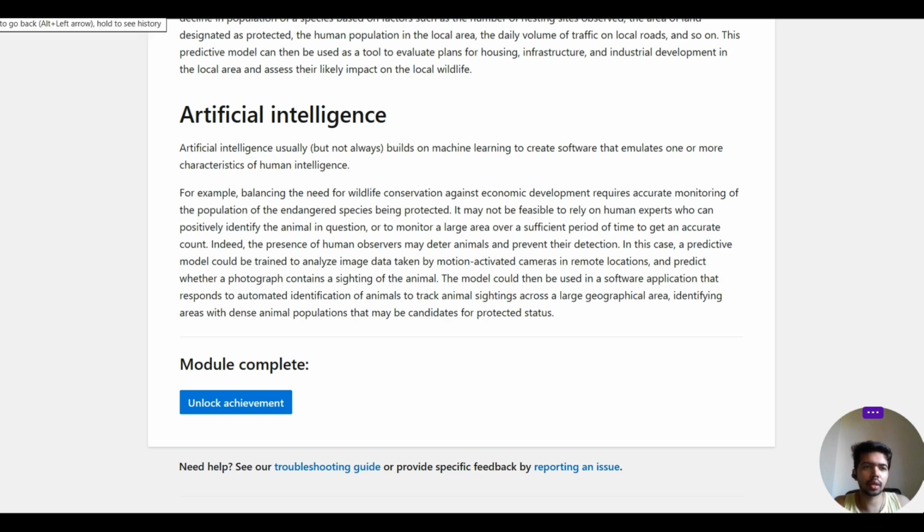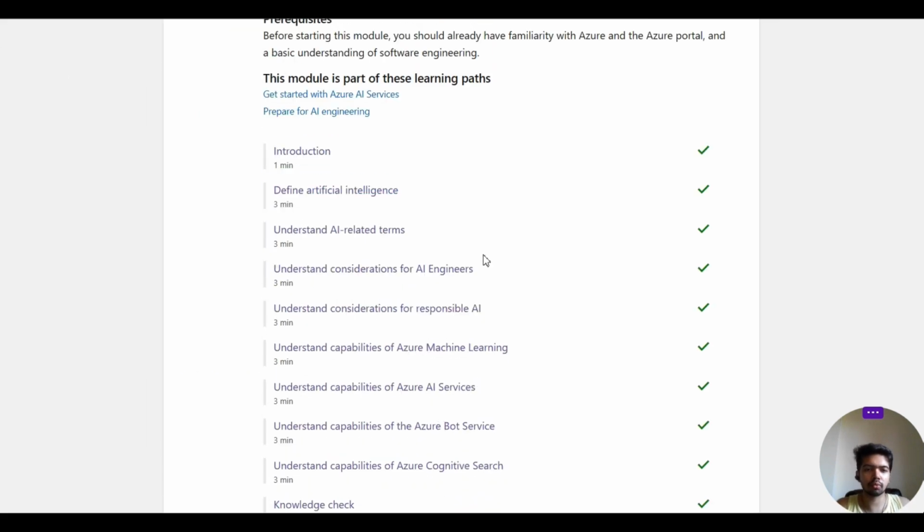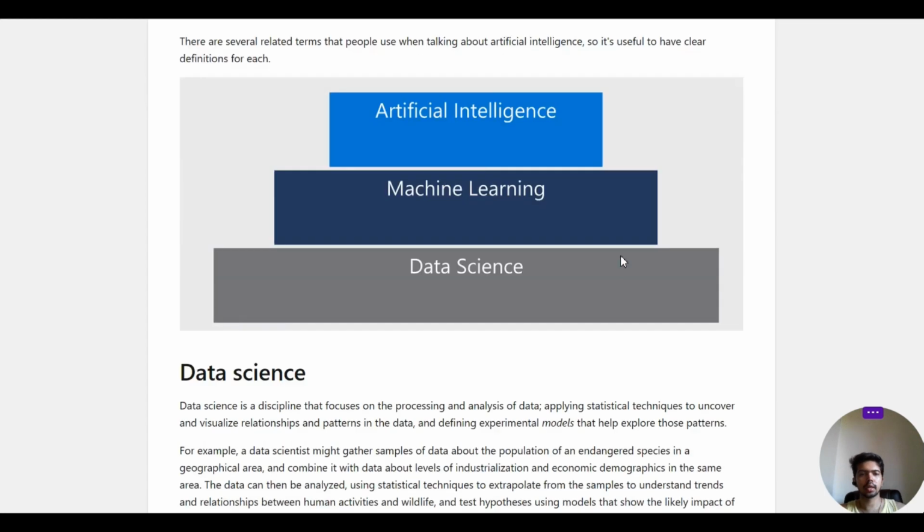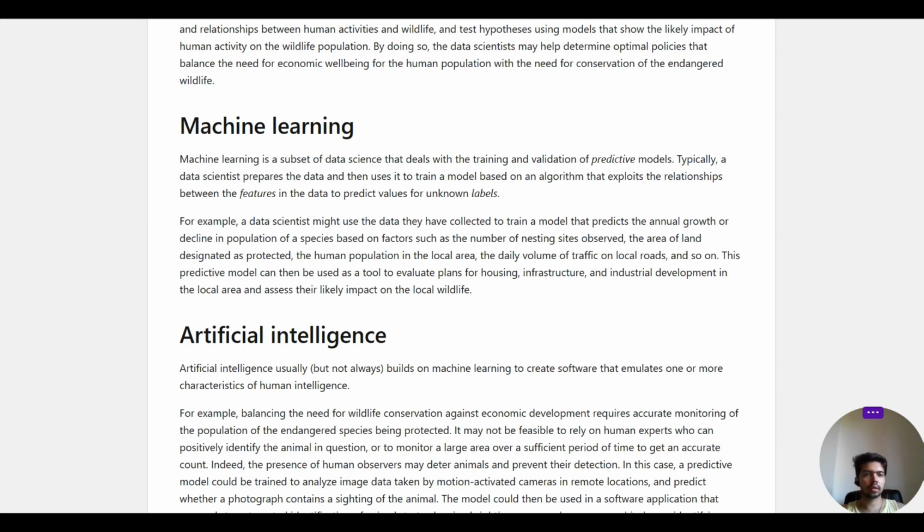Let's quickly finish the theory so that we can move to the coding part, right? So okay, this we have already done, my bad.